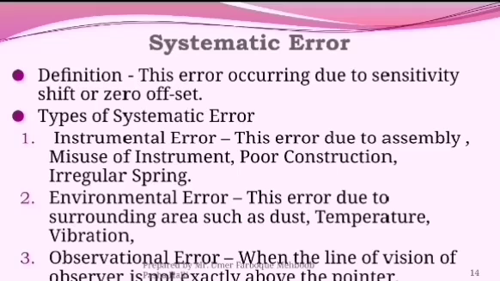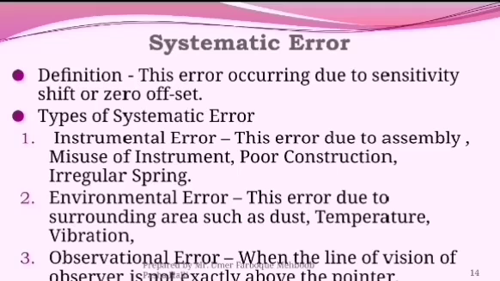Next we are discussing the systematic error. The systematic error occurs due to sensitivity, zero set, or non-linearity. So these three cause the error. Now the systematic error is further divided into three errors: instrumental error, environmental error, and observational error. As the name indicates, the instrumental error is the error due to assembly, misuse of instrument, poor construction, irregular spring. This error occurs in instrumental error.